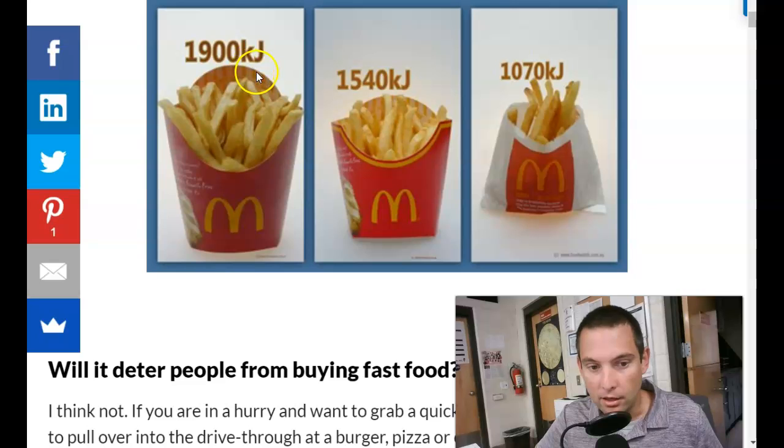But around the world, you may come across kilojoules, and that's just a measure of the amount of energy within that. Obviously, the fewer joules that you eat, the healthier you could consider it, right? So you see the small fry here is only 1070 compared to 1900 for the large. That's it.